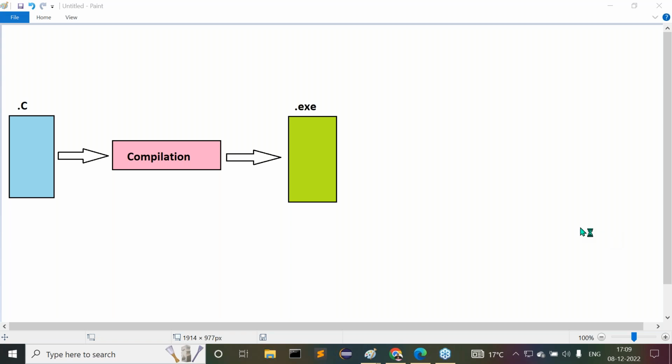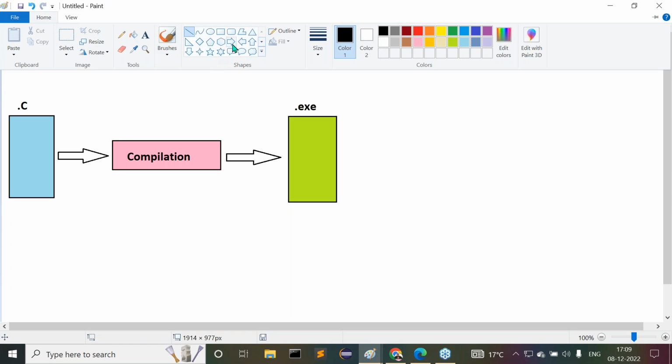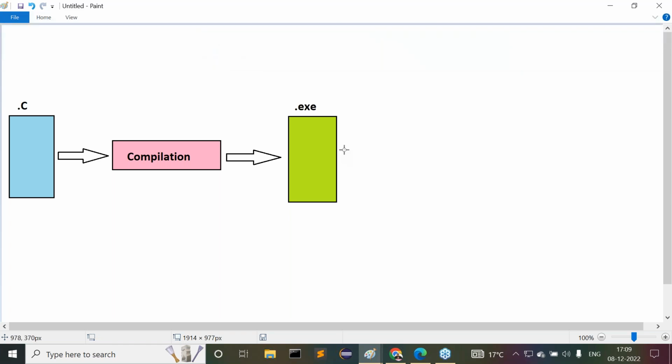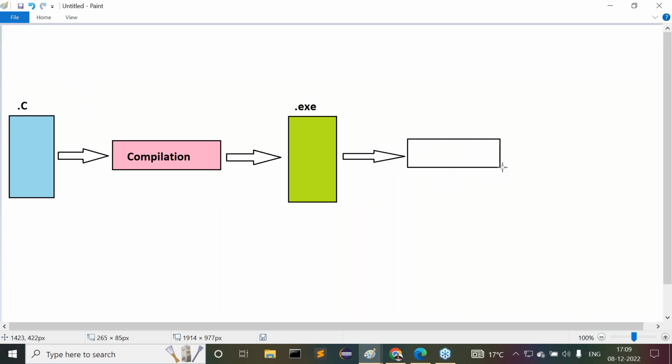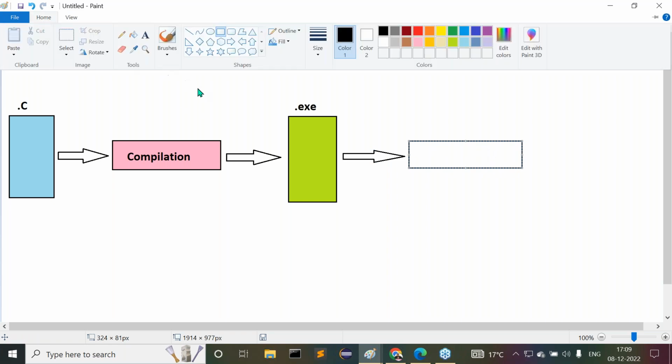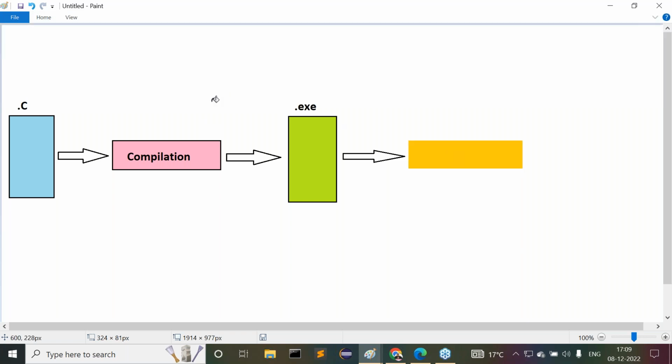Then after completion of this, now try to understand this. Whenever we perform this compilation, we are getting the exe file here. We have to execute the program. So I need to go for the execution process. Here we have to go for the execution process. All right, sir. Understand this clearly. How we are going to perform this execution here.